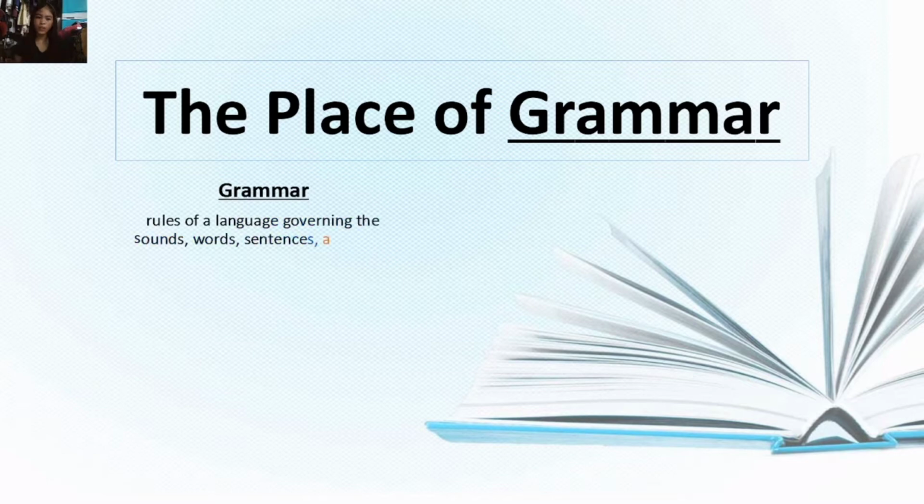So grammar is the rules of a language governing the sounds, words, sentences, and other elements as well as their combinations and interpretation. So the word sounds here really affects the pronunciations, right? However, grammar also teaches us how to use proper words and construct sentences grammatically too. And it also governs the combination and interpretation because it really gives clear meaning. So all of these elements are very essential to grammar, and I don't think grammar should exist without these elements. So that's how important it is.